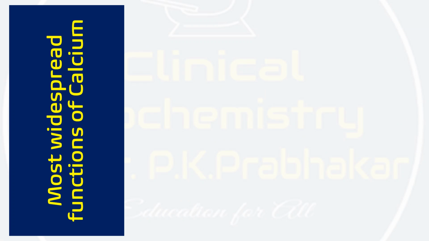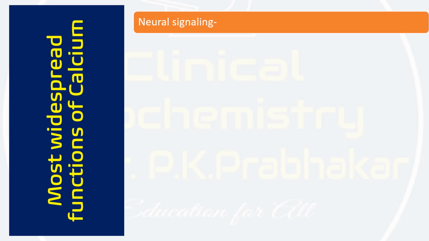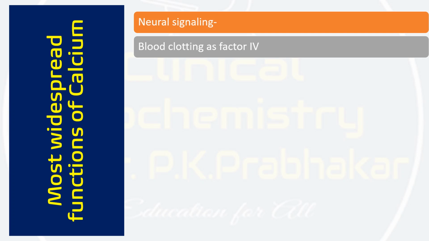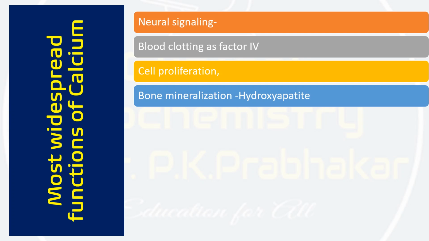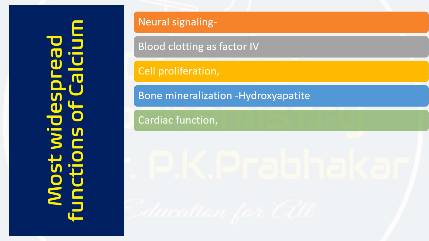Some of the important functions in summary: it is involved in neurotransmitter release and function. It is blood clotting factor 4, one of the important blood clotting components, and it also activates a number of other factors. It is involved in cell proliferation, cell growth, cell division, and cell signaling. It has a role in bone mineralization: calcium combines with phosphate to form hydroxyapatite.